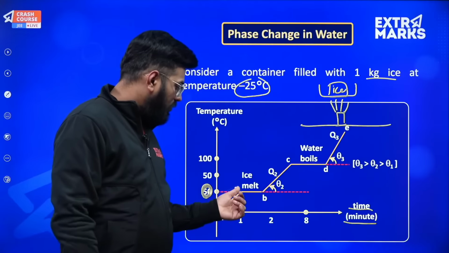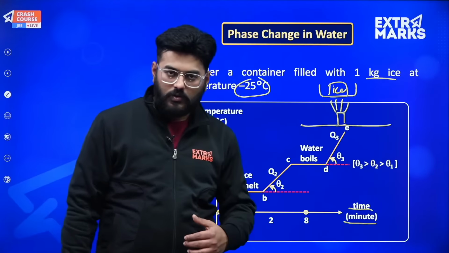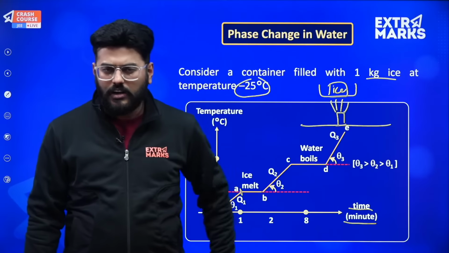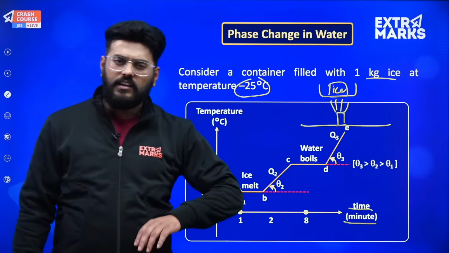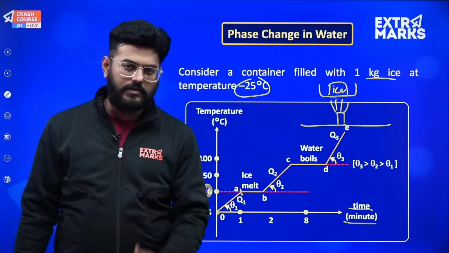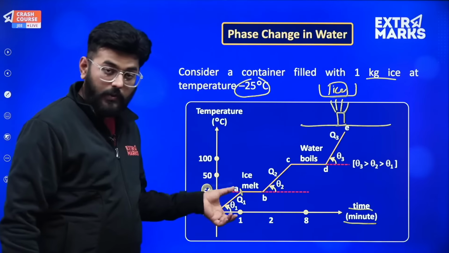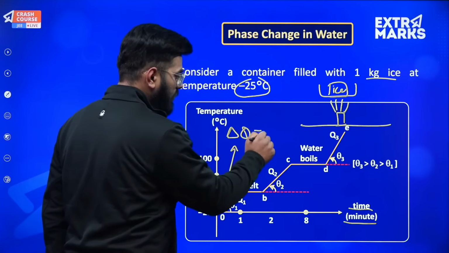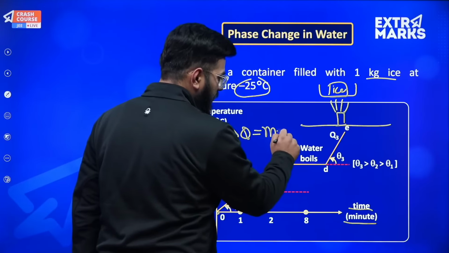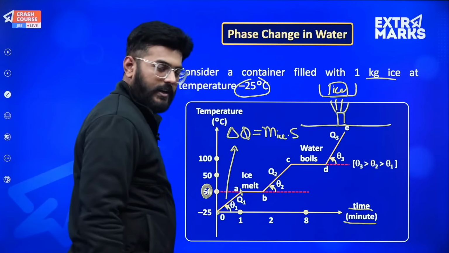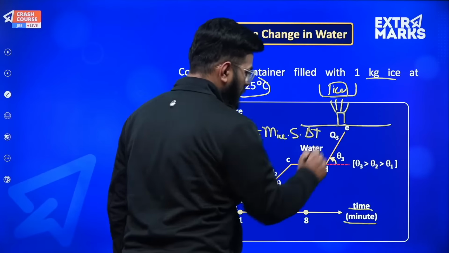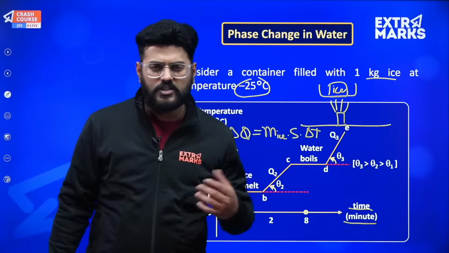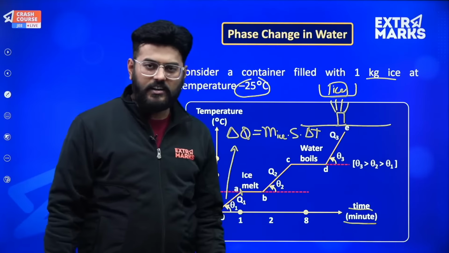At 0, I am still providing the energy. Till now, the energy increased the temperature of ice. Over here I can use the relation delta Q equals mass of ice into specific heat capacity of ice into delta T. If the temperature change was say minus 5, then how much heat energy did I have to provide?